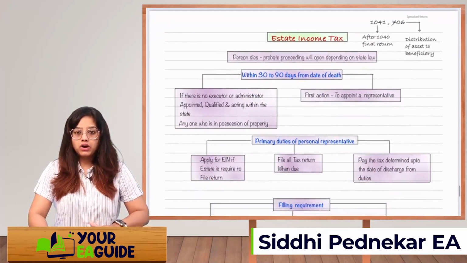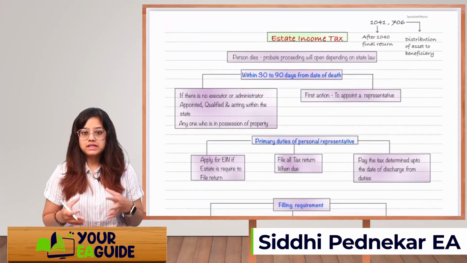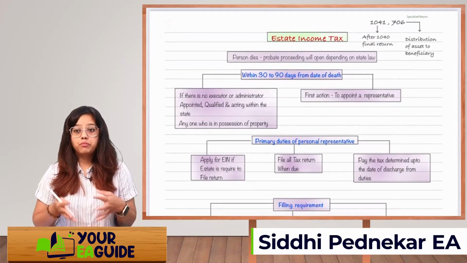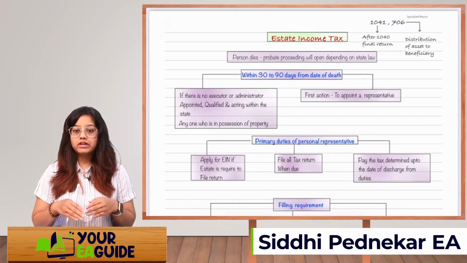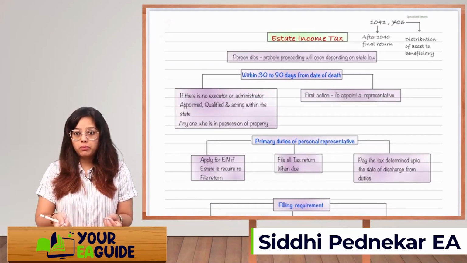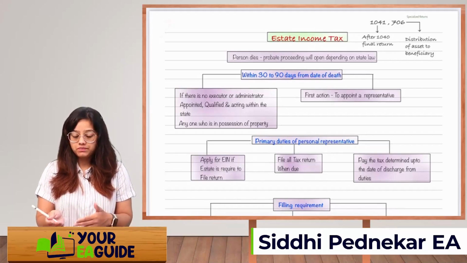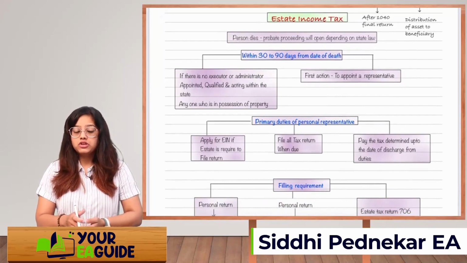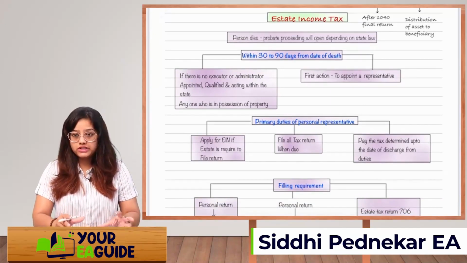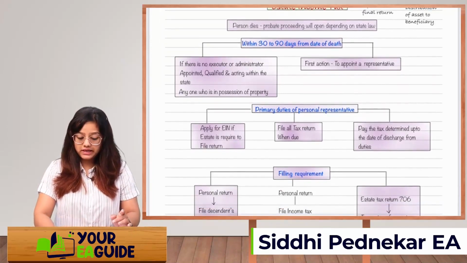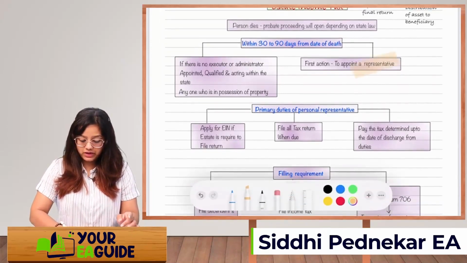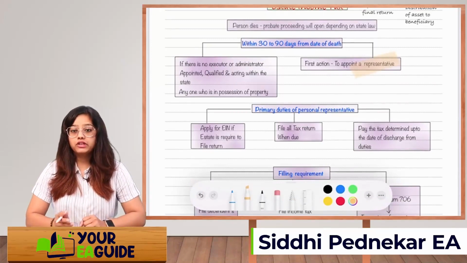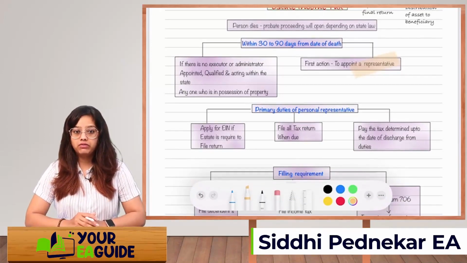Okay, so what does estate income tax mean? If a person dies, there will be a probate proceeding that will open depending on the various state laws, and it will open within 30 days to 90 days from the date of death. Within that time, the first thing that needs to be done is to appoint a representative, an executor. If the representative is not appointed, then what will happen?